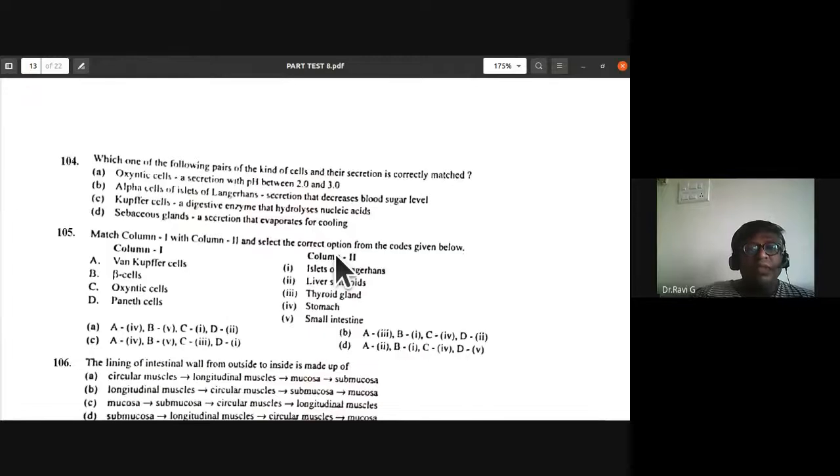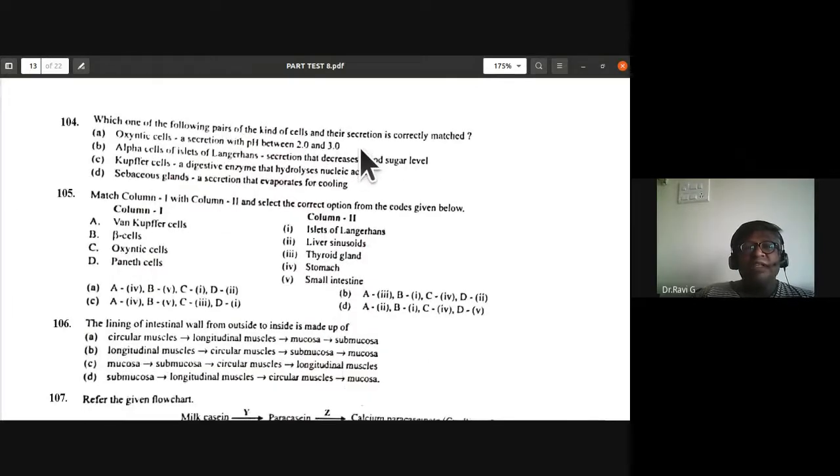So 104: which one of the following pairs of kinds of cells and their secretion is correctly matched? Oxyntic cells, a secretion with pH between 2 and 3. So HCl it secretes, and it is acidic in nature. So this itself is a correct combination. Oxyntic cells, a secretion with pH between 2 and 3, is the correct answer for the 104th question.